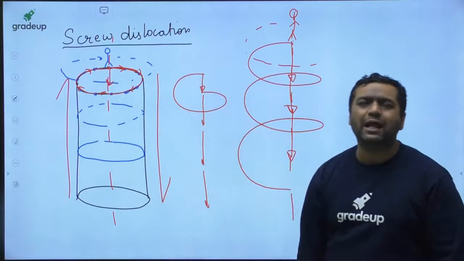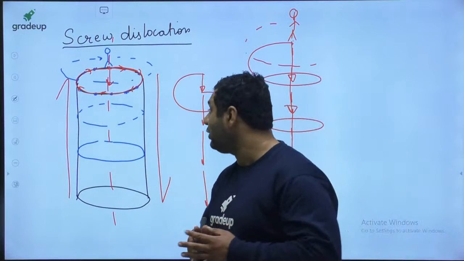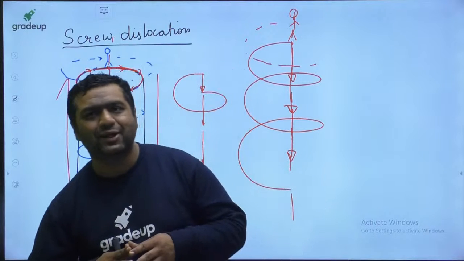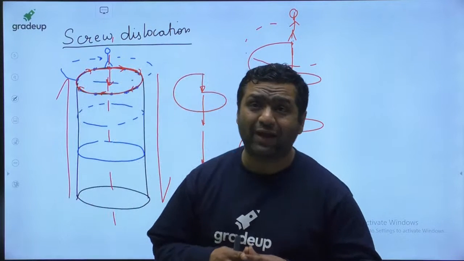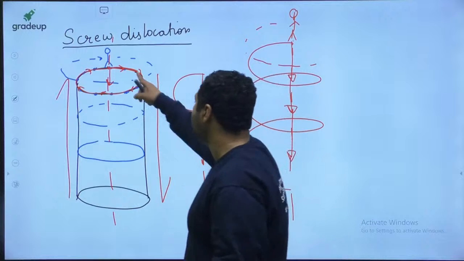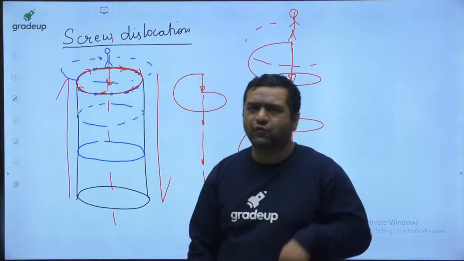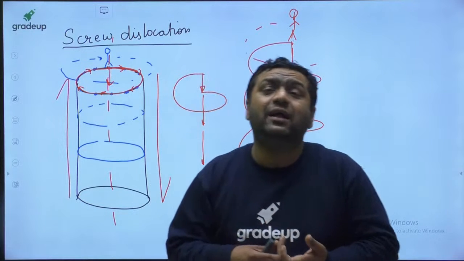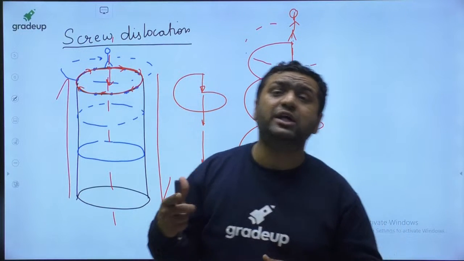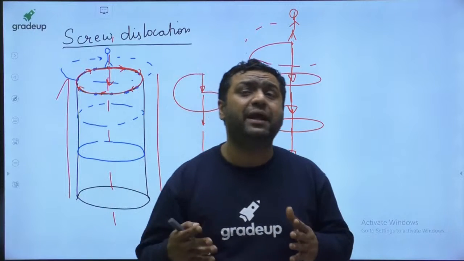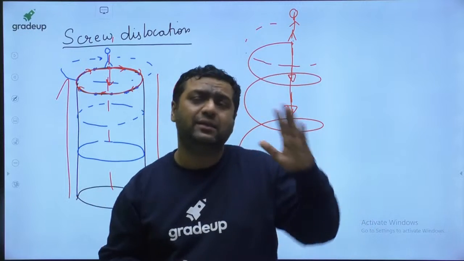Now, my dear, I would like to say that when we are talking about the atomic planes, the planes of atoms, this is one plane, second plane, third plane, fourth plane. All these are the planes of atoms. How will you define the dislocation line? The dislocation line is the line which separates the slipped part and the unslipped part.